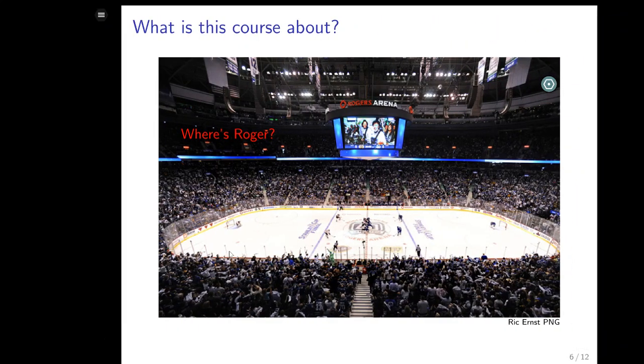What is this course about? This is sort of a segment that's not part of the plan. This is just to tell you what the course is about. The course is about Rogers Arena. No. Suppose that you went to Rogers Arena to a hockey game, and you found somebody's wallet. And his name is Roger, which is odd. It's his arena. But anyway, you got Roger's wallet.